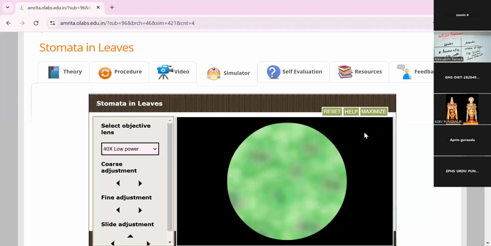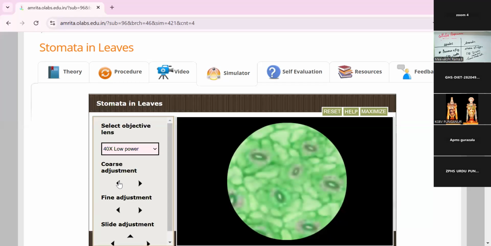Yes, look at that leaf. Very clear. This part is called the stomata. Water and air go through this stomata part. Respiration is done in this part, so this is the important part of the leaf. The respiration process is also done in this area.